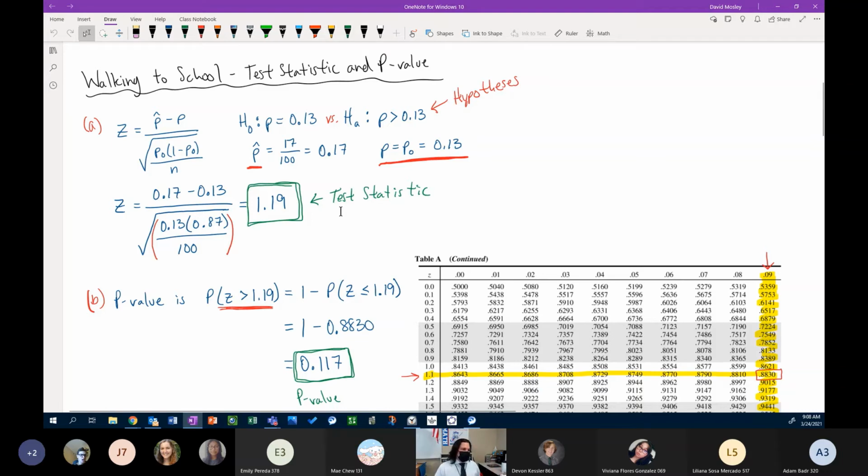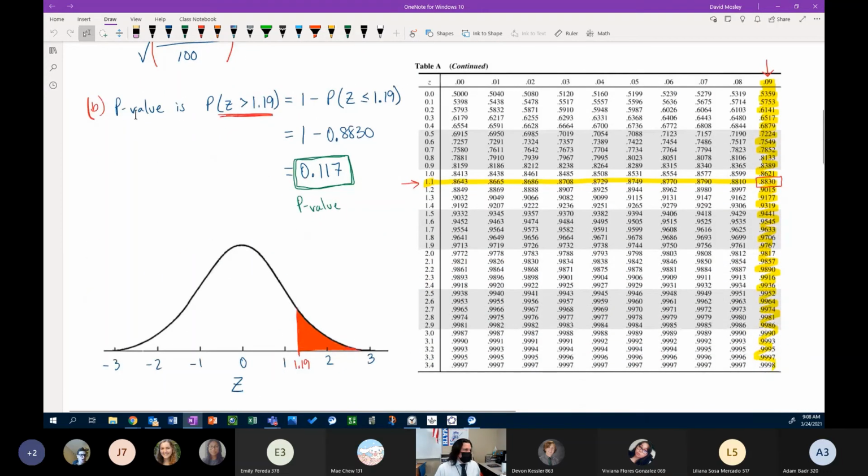We're now going to use the test statistic in part B, right? We need to find the p-value. The p-value is the probability that Z is greater than 1.19. And again, we get that greater than from the alternative hypothesis saying that we think the true proportion is greater than the null hypothesis, right? So we use the complement rule, right? 1 minus the probability of Z being less than or equal to 1.19, because remember, table A will only give us the proportion less than or equal to a particular Z value, right? It's not going to tell us the proportion greater than.